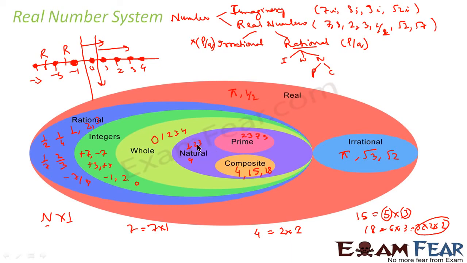Now in natural numbers also we can classify this into prime numbers and composite numbers. Prime numbers are 2, 3, 7, 5, any number which has factors n and 1 itself, and a composite number is any number which can be represented as a product of prime numbers. Please note here 1 is a single number that is neither prime nor composite, but that is a natural number. So 1 is a number which is neither prime nor composite. It's only a natural number. Correct? This is the representation of the real number system.